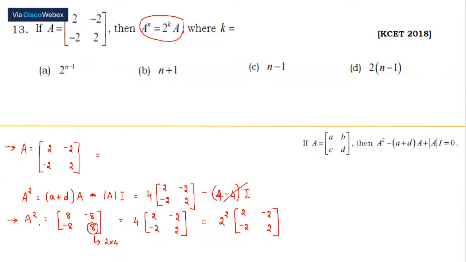Now, I want you to take these two. We are not going to move to the third, A cube, A power 4 and all. We try to generalize with these two. The first one we have can also be written as, we should have this matrix A over here, right? So I'm going to have that matrix A as it is, with 2 to the power k. I can write this as 2 to the power 0.